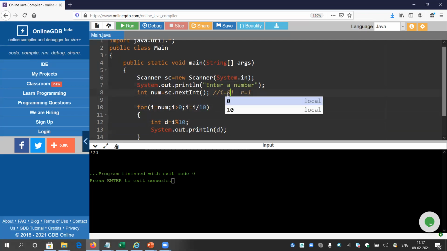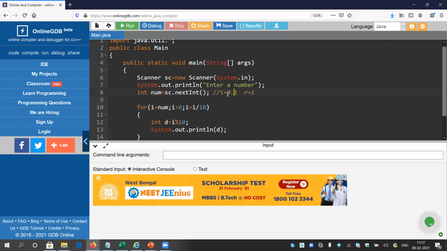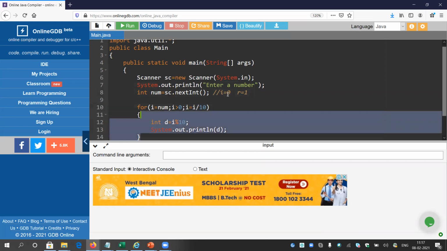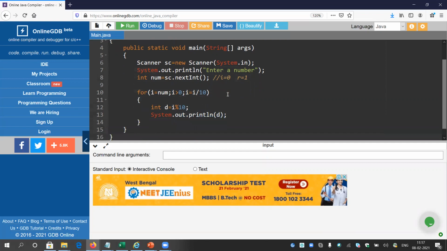So it will be like 0.1. As this number is an integer, it is not going to take the 0.1, so it will be 0. Now, before entering into the loop, it is asking whether I is greater than 0, but the answer will come as no. I is 0, it is not greater than 0. So it will never enter into this loop again, and the program will be ended.